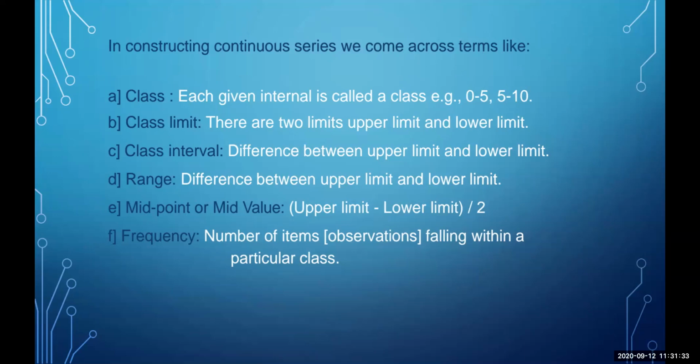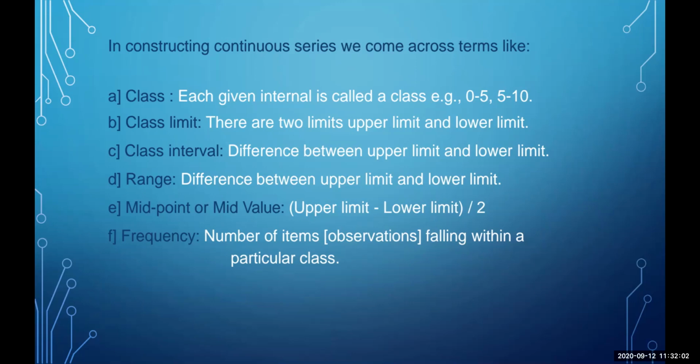Class means each given interval is called a class. Like, for example, 0 to 5, 5 to 10, 10 to 15. And class limit means there are two limits, upper limit and lower limit. And class interval means the difference between the two. Like if it's 5 to 10, the difference between the two is 5. So 5 is the class interval.